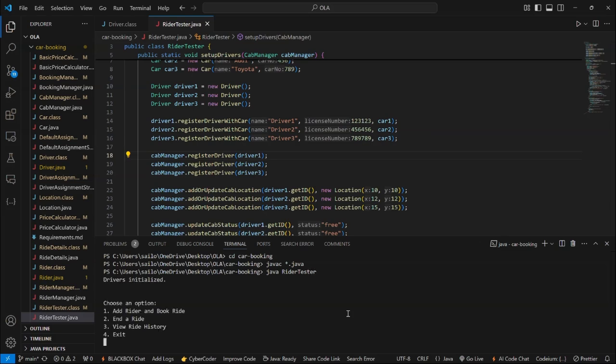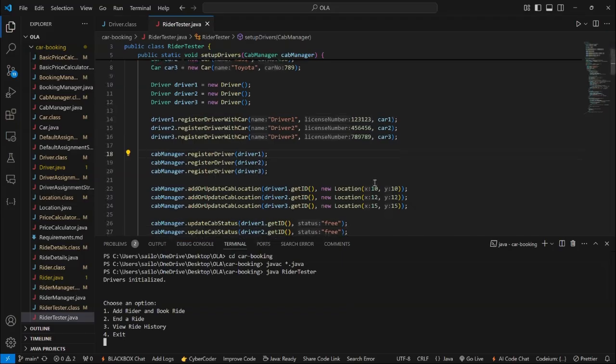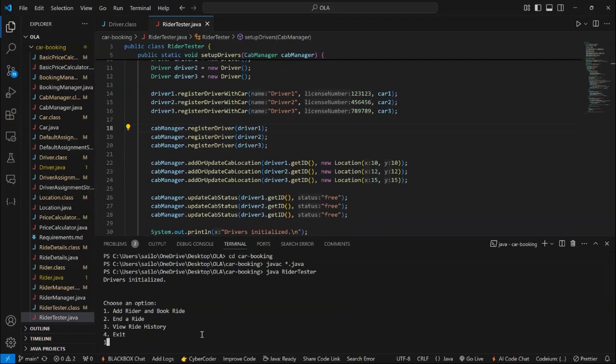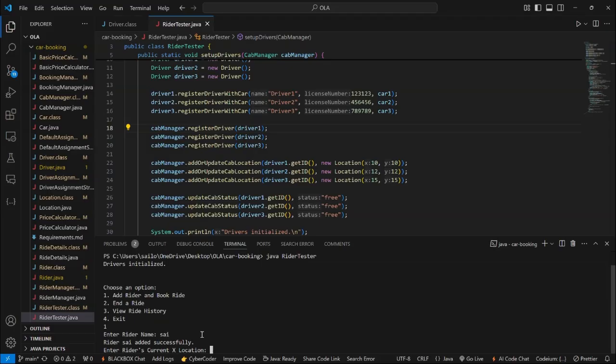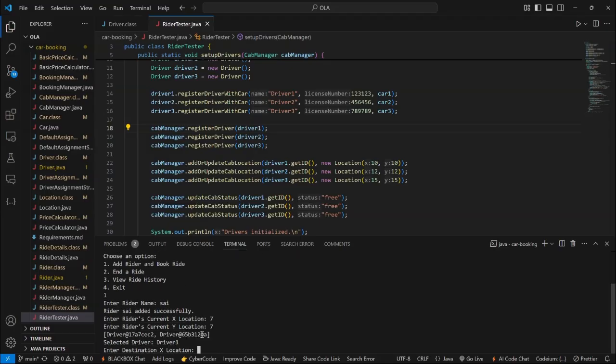Of course, we have initiated our drivers statically, as you can see here. Now we are going to add a rider to our active riders list. We are going to create him with the name Sai, and we are going to give him coordinates of 7 and 7.